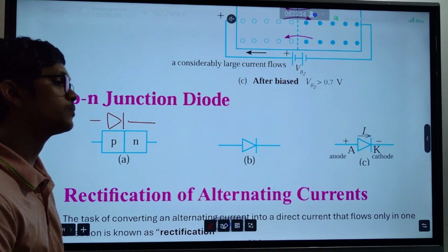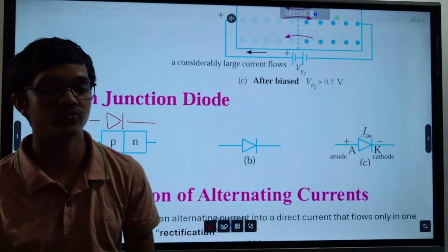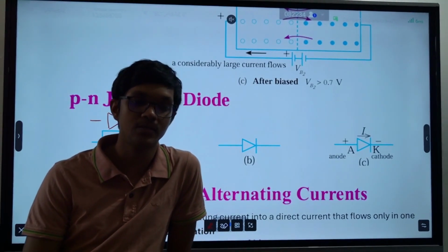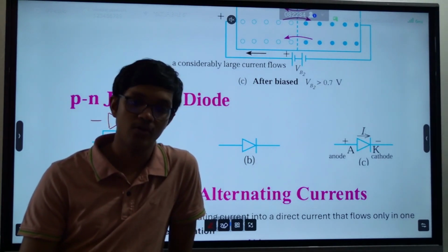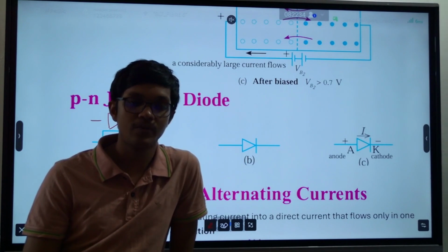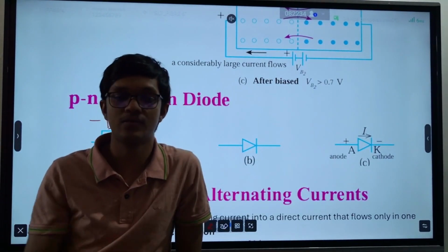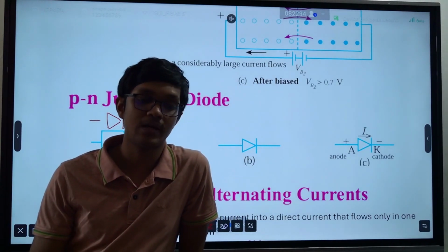So this is a very important thing in the electronics industry, because there are a lot of scenarios where you need to make sure that current can only go in one direction. For example, in my laptop, current should go in one direction. If the direction changes for some reason, my laptop may burn, my iPad may burn.